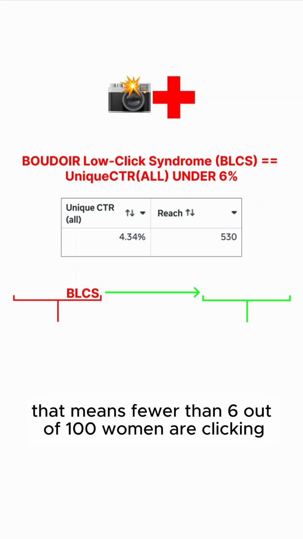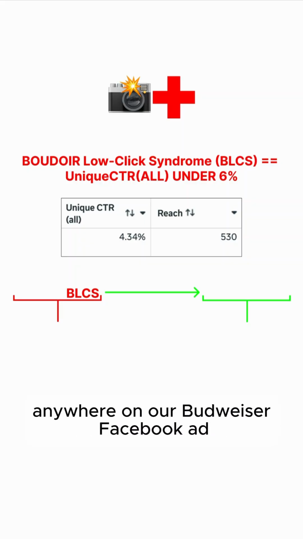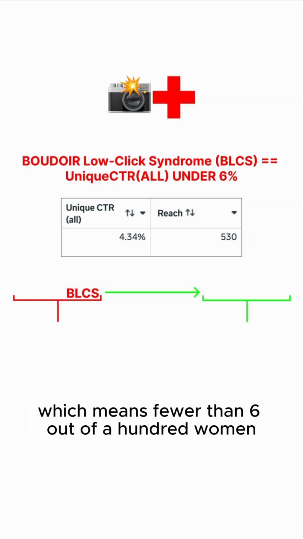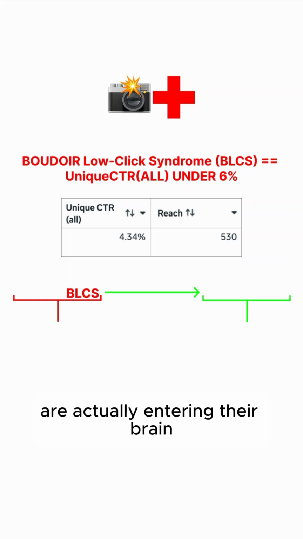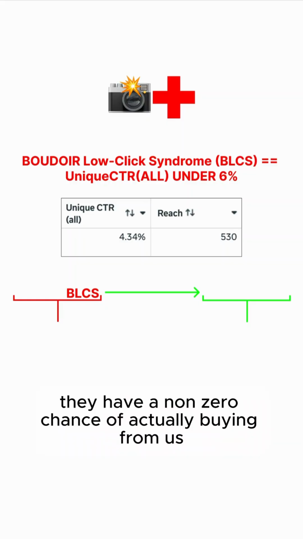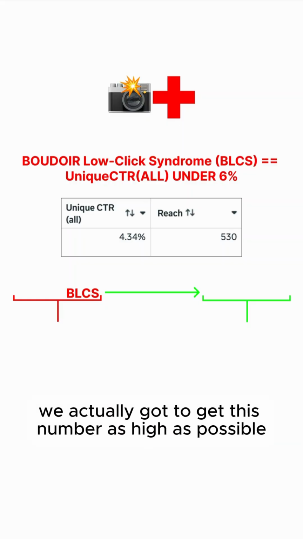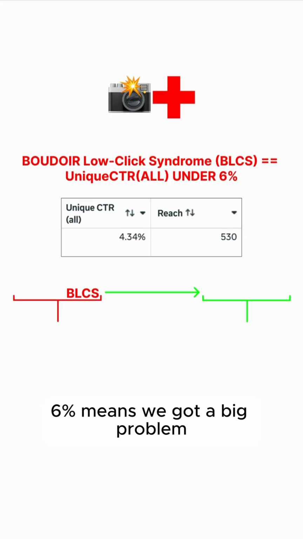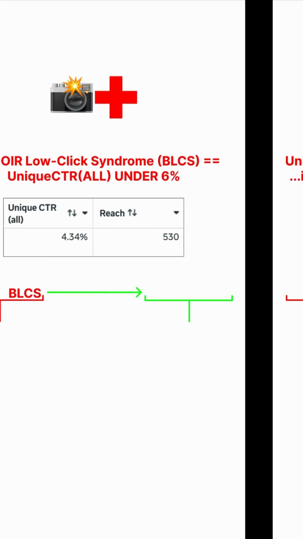That means fewer than 6 out of 100 women are clicking anywhere on our Boudoir Facebook ad, which means fewer than 6 out of 100 women, our ad is actually entering their brain, which means fewer than 6 out of every 100 women we meet have a non-zero chance of actually buying from us. So we've got to get this number as high as possible, literally as high as possible. 6% is the minimum. 6% means we've got a big problem.